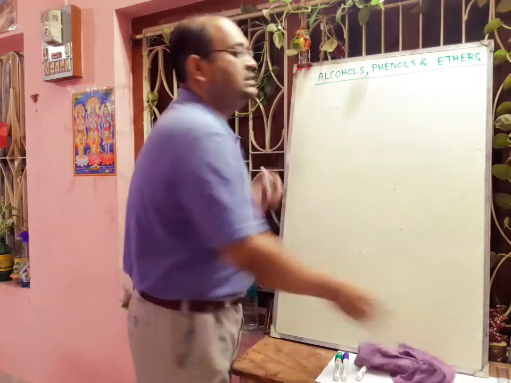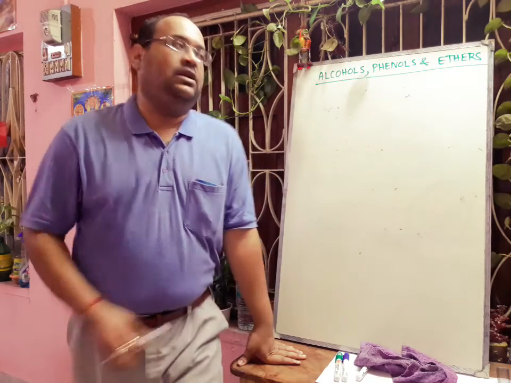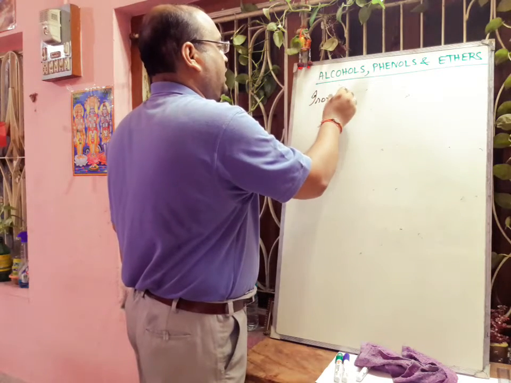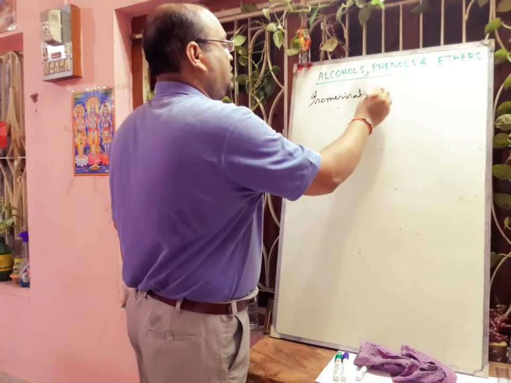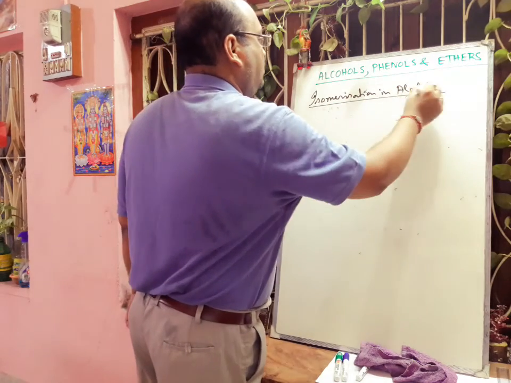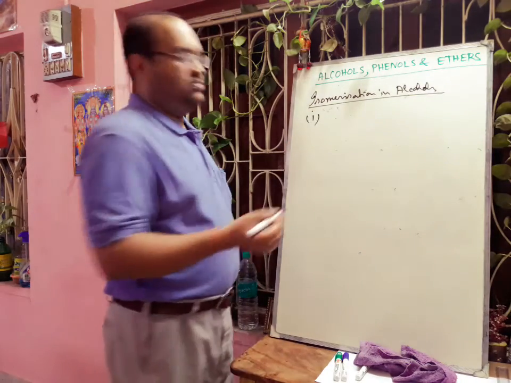Next we will discuss the isomerization in alcohols. First, it can show chain isomers.